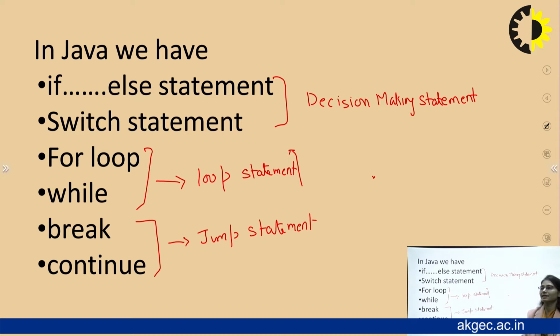And when we talk about the for loop and the while loop, these are loops in which a block of code is executed repeatedly. That repetition is based on some condition also. Break and continue jump the execution of the code from one point to the next point.